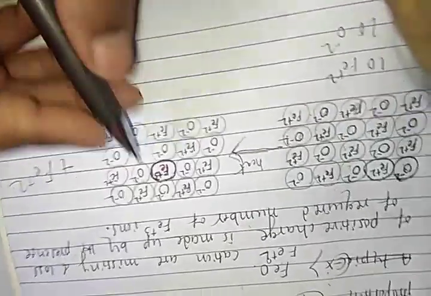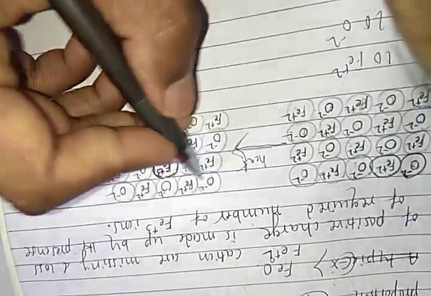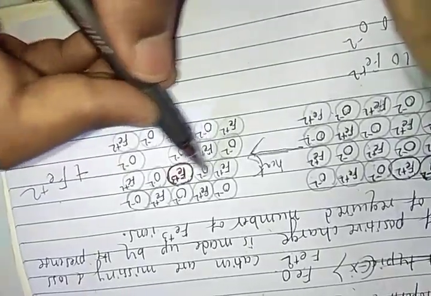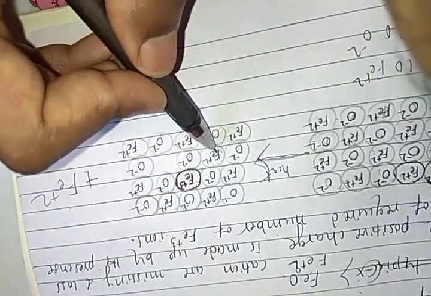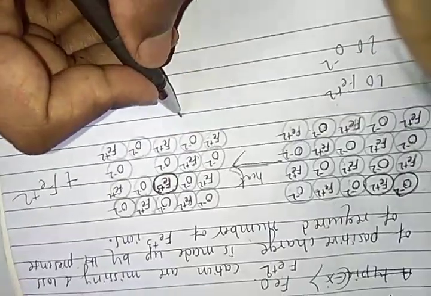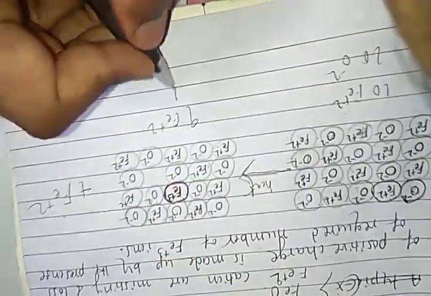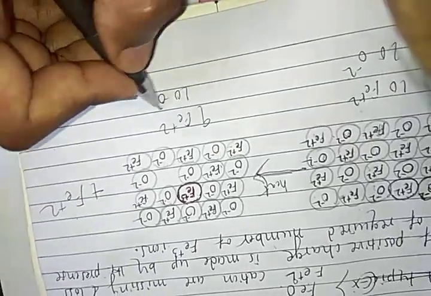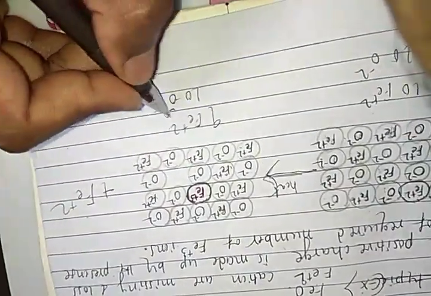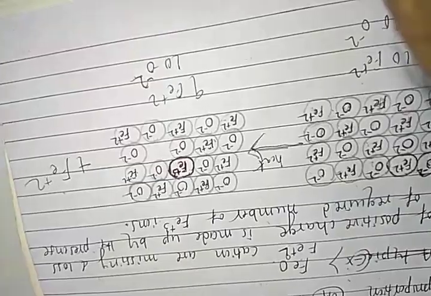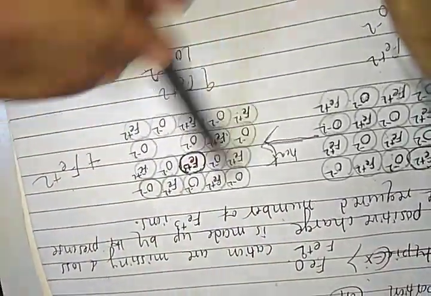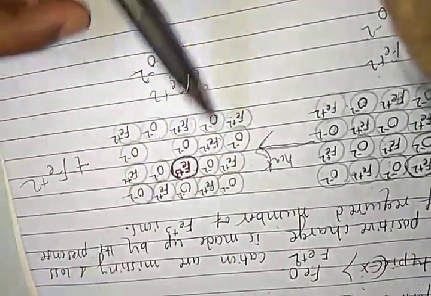Right? So let's see. Number of iron atoms: 1, 2, 3, 4, 5, 6, 7, 8, 9. 9 Fe plus 2. Oxygens are the same, so 10 O minus 2. So how are these arranged in the crystal form? Why are these arranged in the existing crystal form?